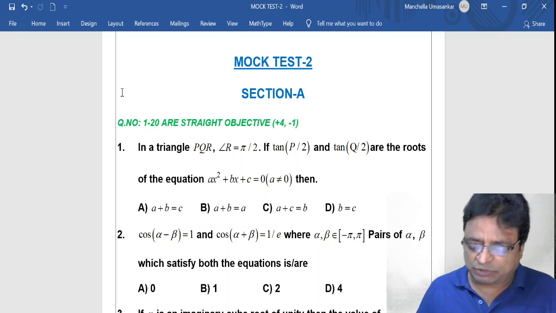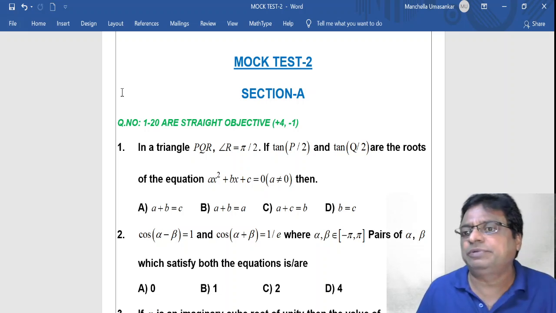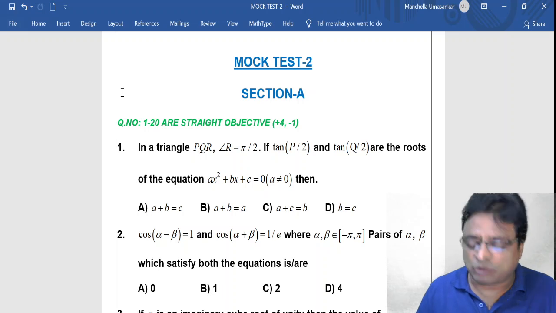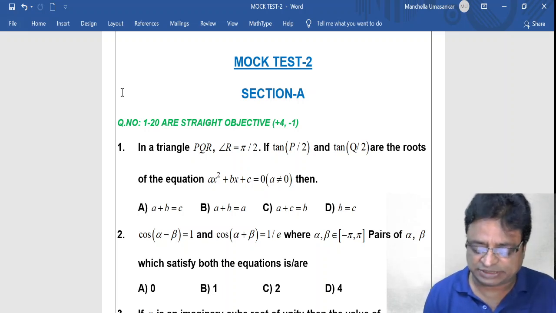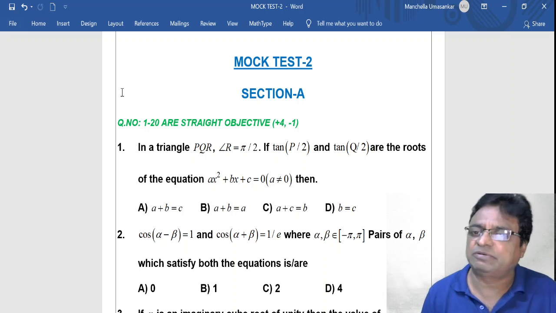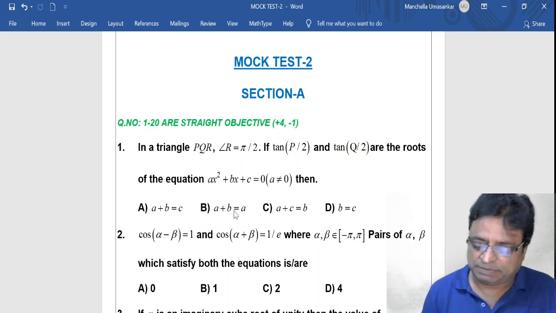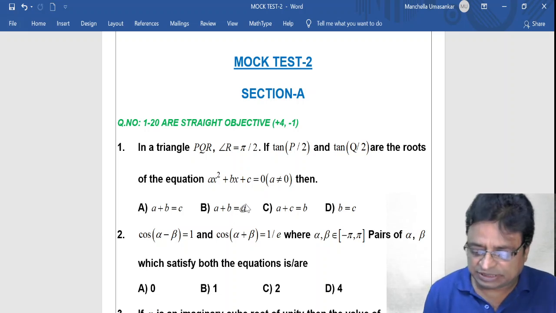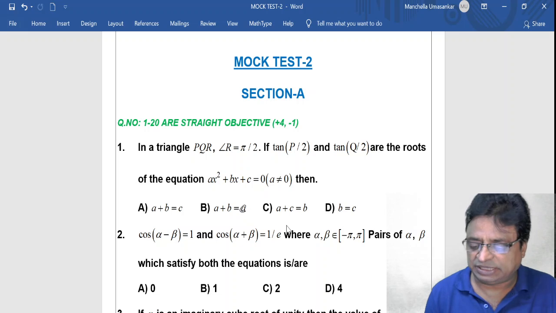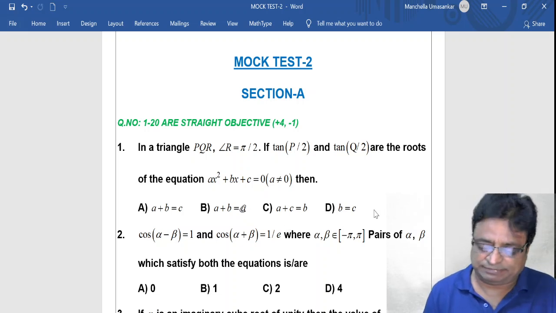In a triangle PQR, angle R is equal to pi by 2. If tan(P/2) and tan(Q/2) are the roots of the equation ax^2 + bx + c = 0, then options: A, a + b = c; B, a + b = a + b... equal to c; C, a + c = b; D, b = c.